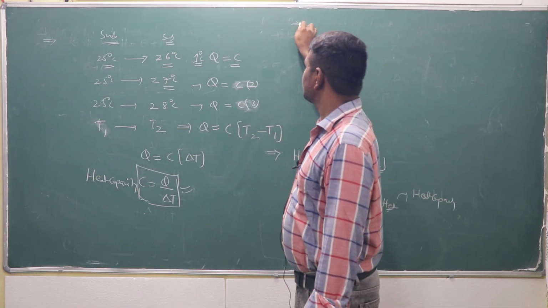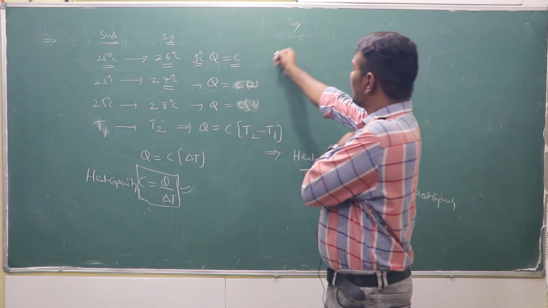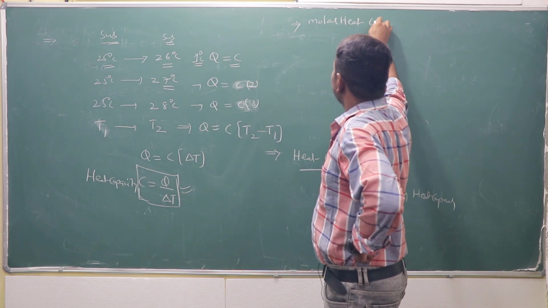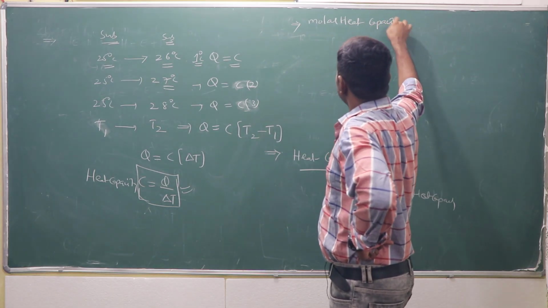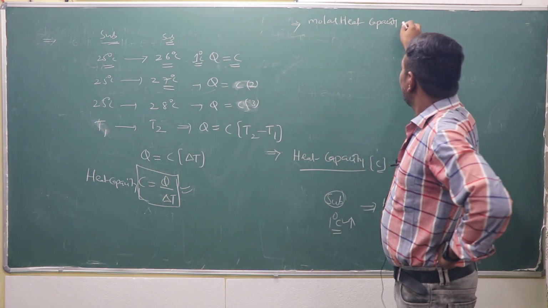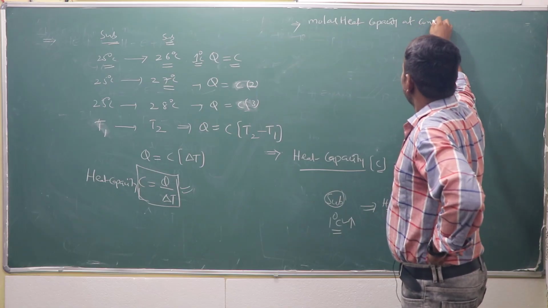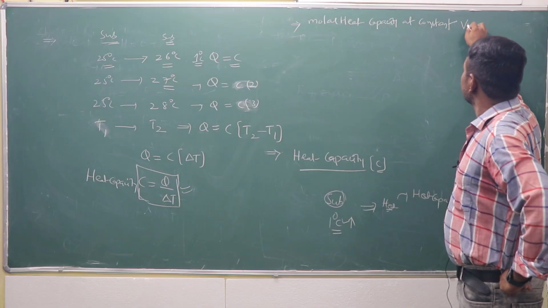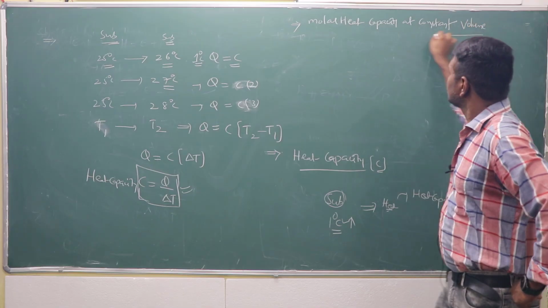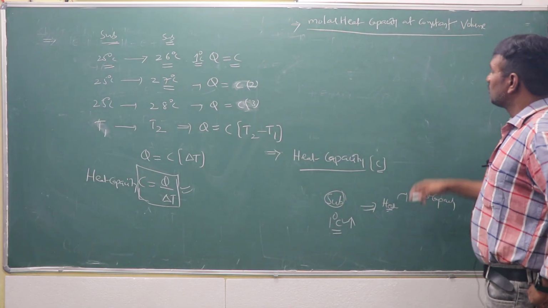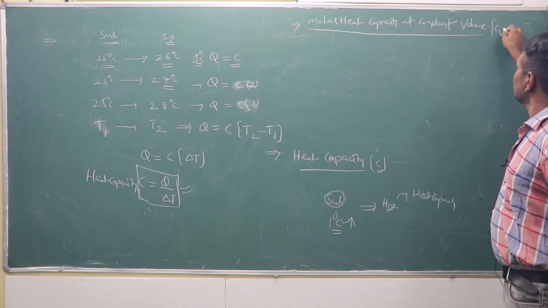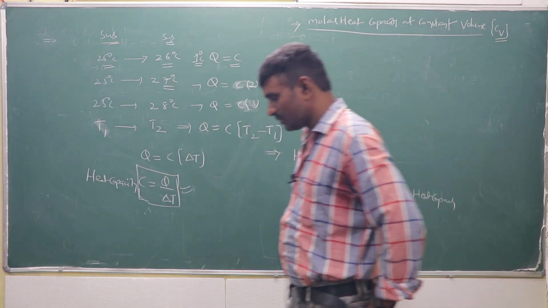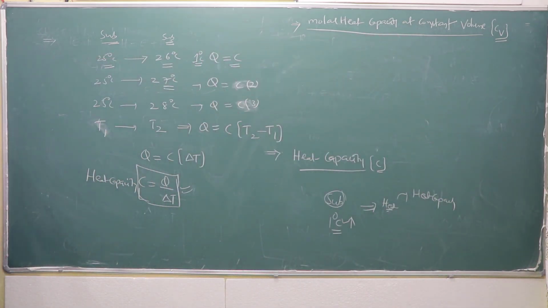Now I will explain another one: molar heat capacity at constant volume, CV. What is that? Listen.